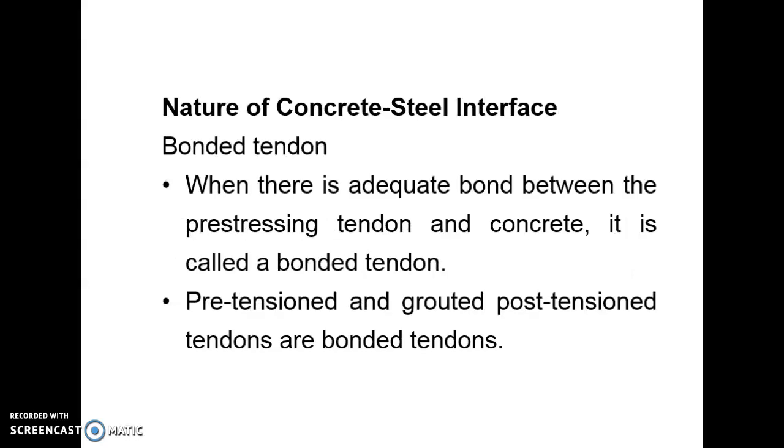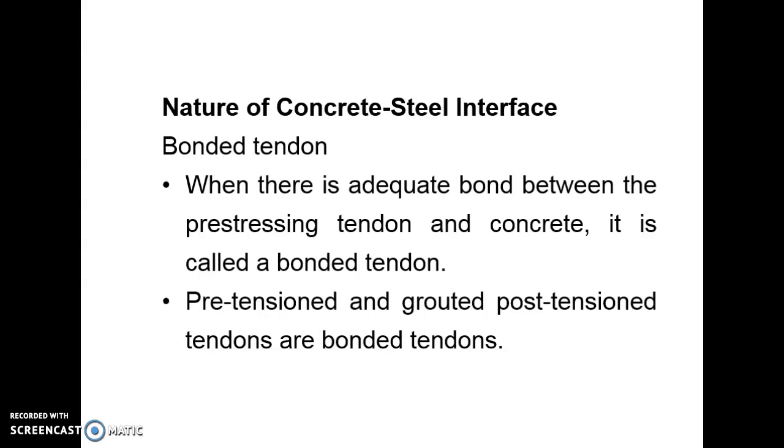Nature of the steel concrete interface. Bonded tendon. What is a bonded tendon? When there is an adequate bond between the pre-stressing tendon and concrete, it is called a bonded tendon. There will be a great bond between the tendons and concrete.